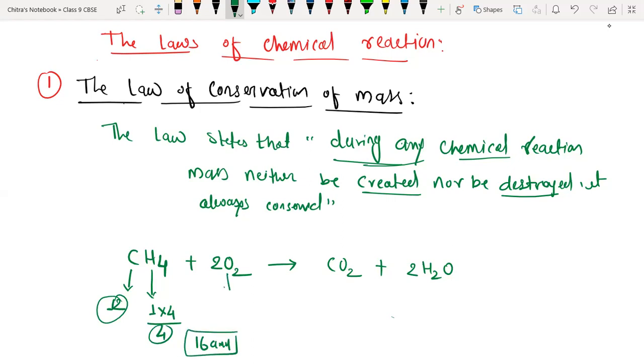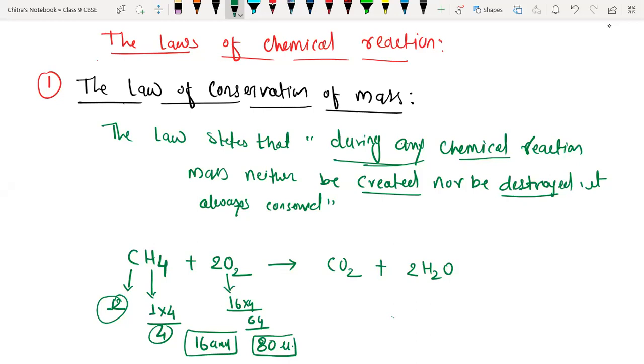For oxygen, here we have a total of 4 atoms. The atomic mass of one oxygen is 16 U, into 4, so the total is 64. So 64 plus 16 is 80 unified mass. So on the reactant side, the total molecular mass is 80 unified mass or atomic mass units.